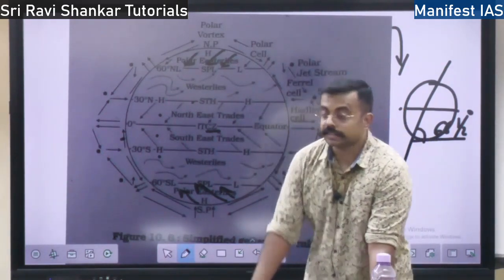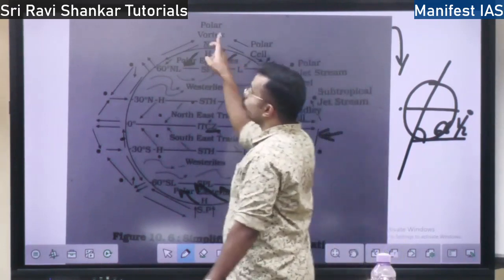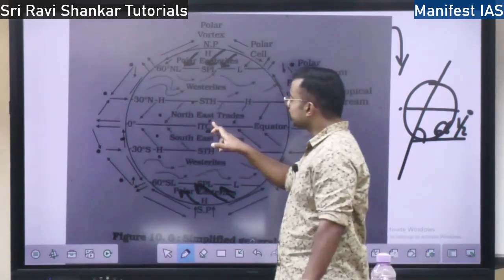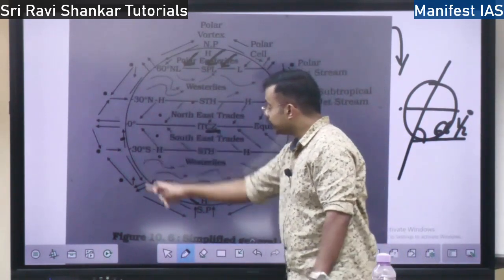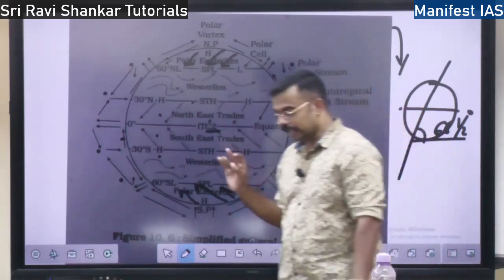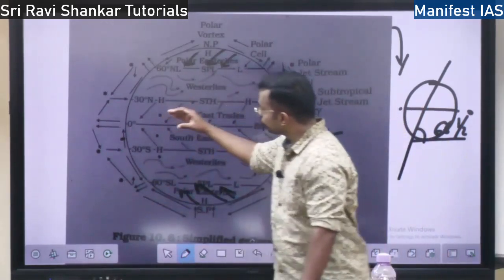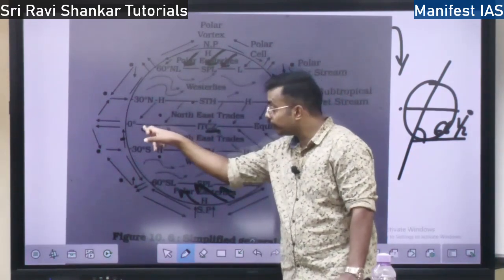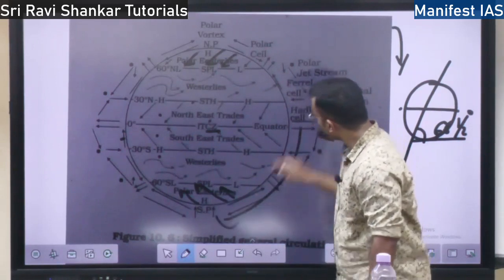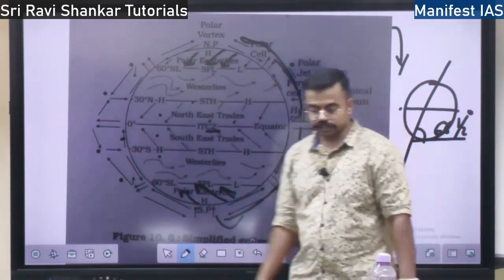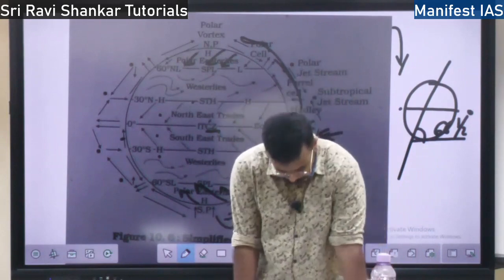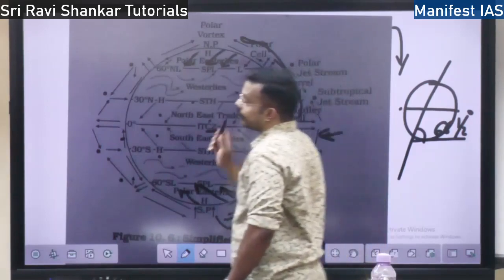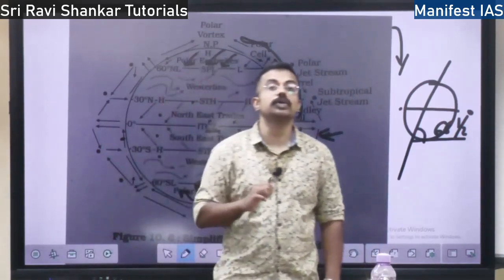So because of this, see what happens, here it is a very cold region. Both these poles are very cold regions. Because of these cells, Ferrel cell, Hadley cell and polar cell, the heat gets redistributed from the center towards the pole. So it is getting heated here. From here, the heat is moving towards the pole because of this redistribution. Okay. So this distribution of the heat not only affects the land, it also affects the oceans.